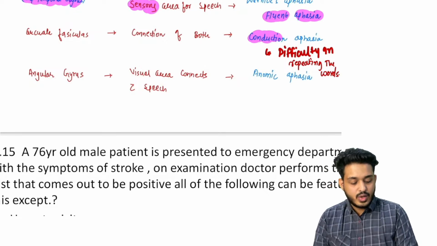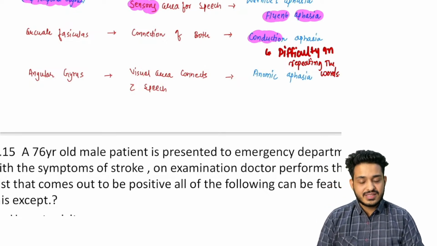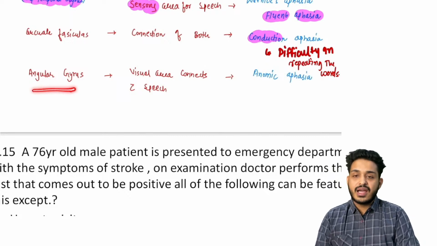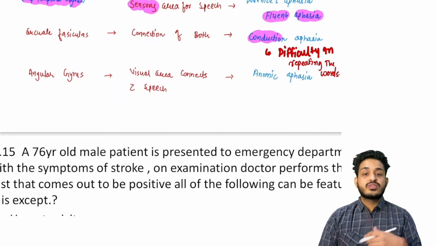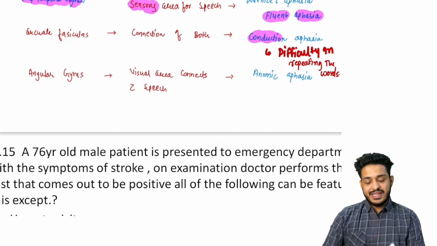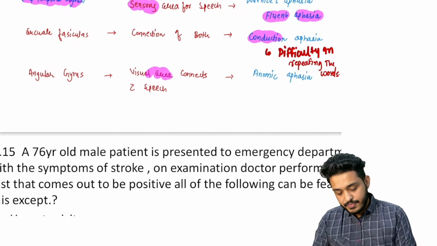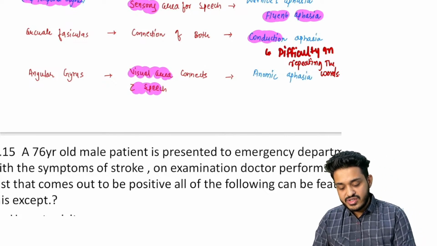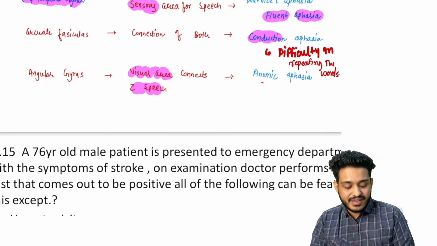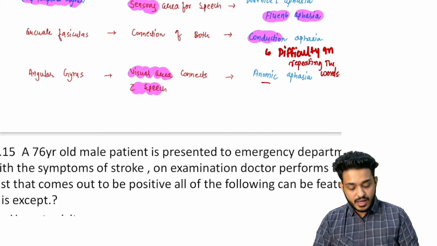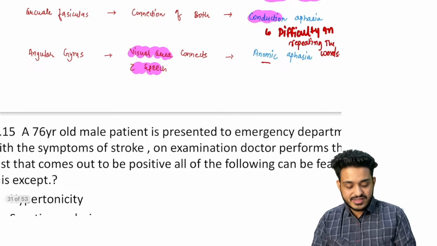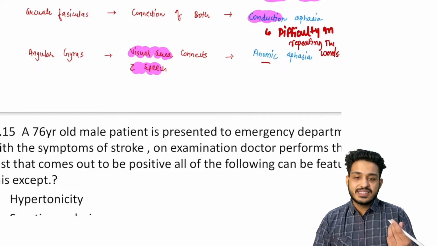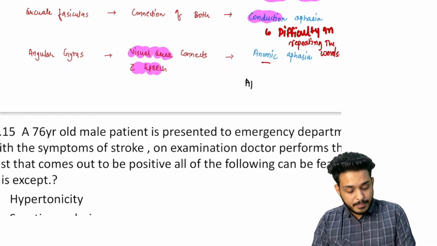And lastly, we have angular gyrus injury. If there is injury to the angular gyrus, this is the area which connects the visual area with the speech, right? And if there is injury, what is going to happen? You will have anomic aphasia. For example, let me give you one example. Let's say this is an apple, right?